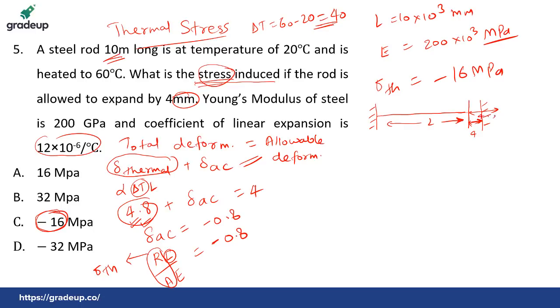Suppose this is 4.8. So the reaction from this side will be this only. This will be R. So this R by A will give you whatever stress you are getting.